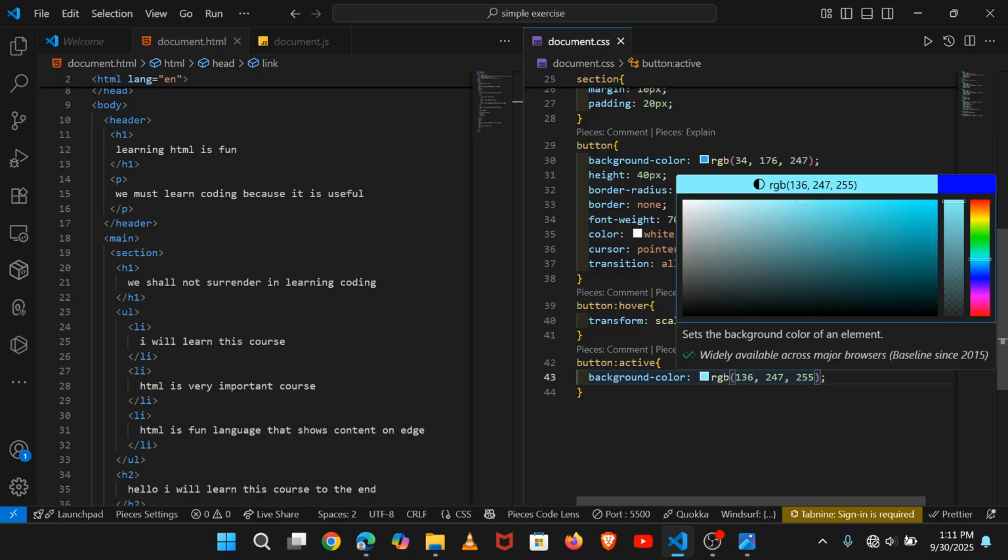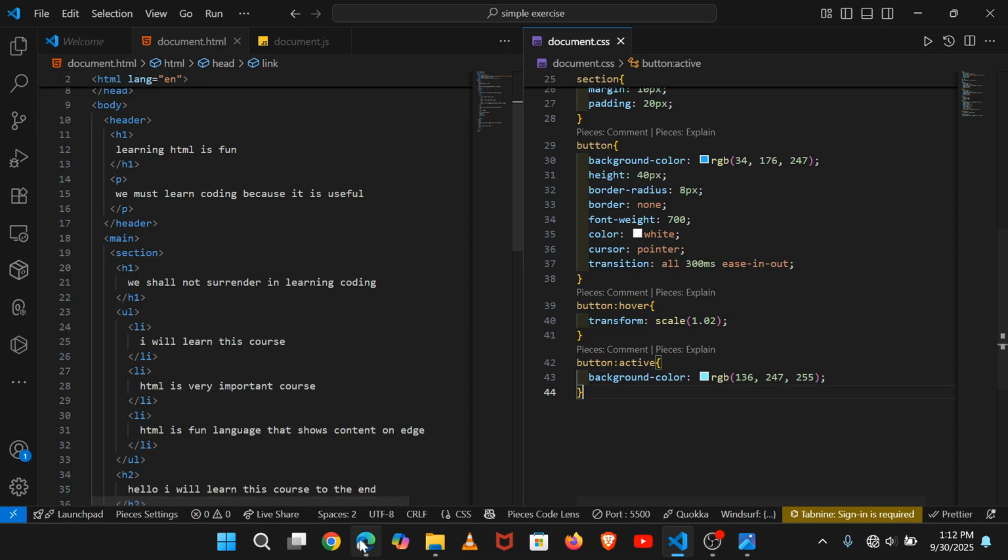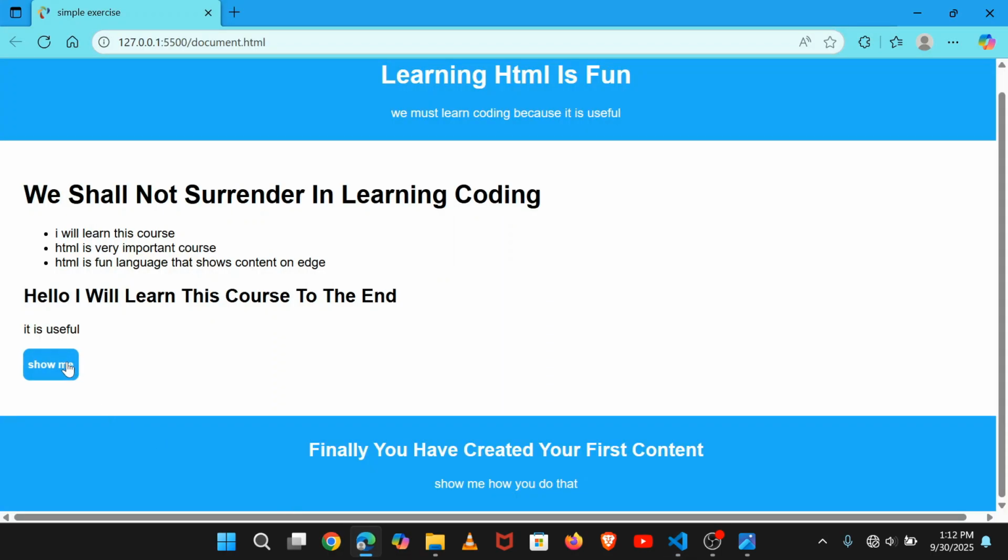You see, when it is now active, this is how it is. When you hover, it is changing. The scale is in, when it comes out and in, you see in and out. But when you click, you see our button is changing color from blue to a whitish blue.